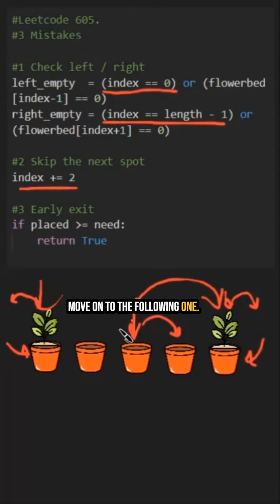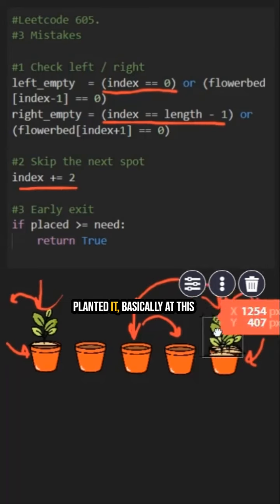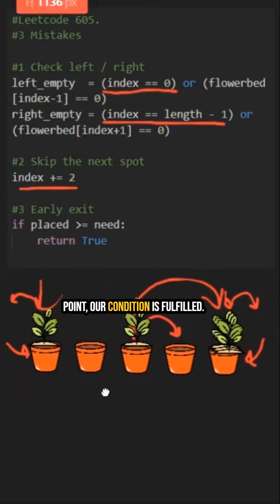to the following one. And the third mistake people make is that they don't stop the loop when all possible flowers have been planted. That is, if we only have one flower to plant and we've already planted it, basically at this point our condition is fulfilled, so there's no need to continue further.